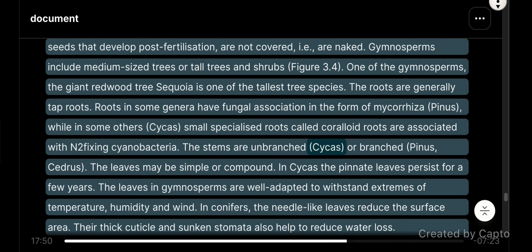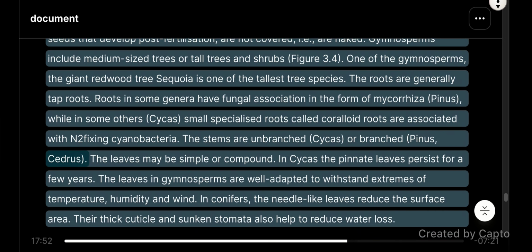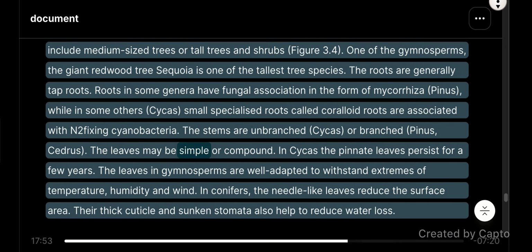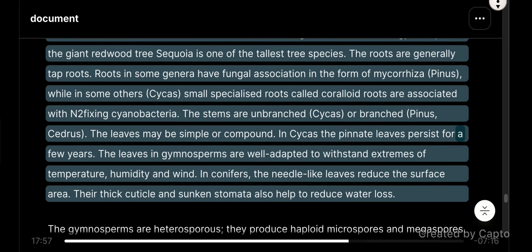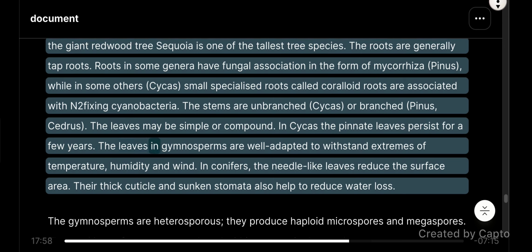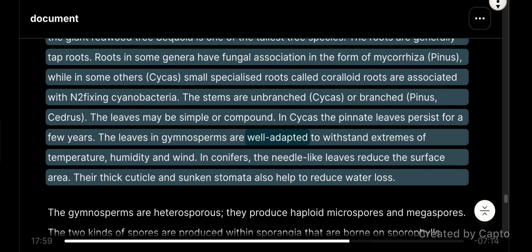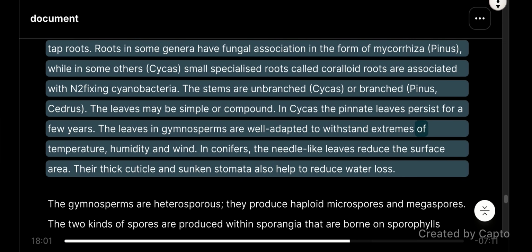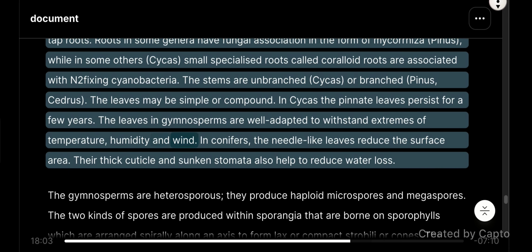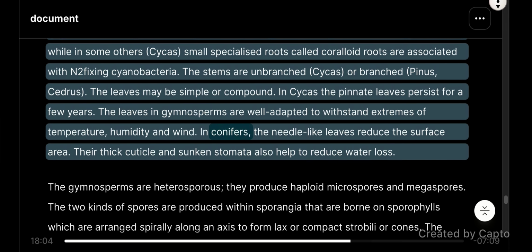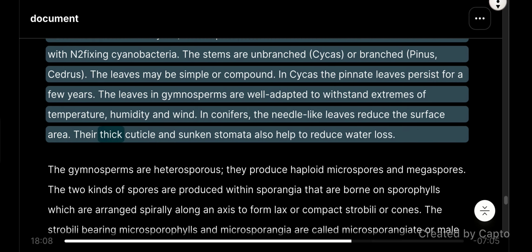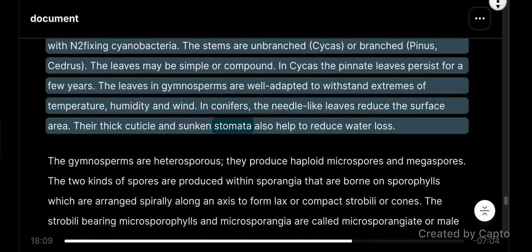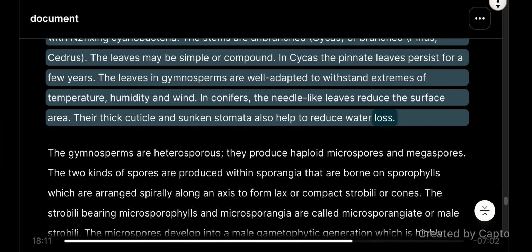The stems are unbranched (Cycas) or branched (Pinus, Cedrus). The leaves may be simple or compound. In Cycas, the pinnate leaves persist for a few years. The leaves in gymnosperms are well adapted to withstand extremes of temperature, humidity, and wind. In conifers, the needle-like leaves reduce the surface area. Their thick cuticle and sunken stomata also help to reduce water loss.